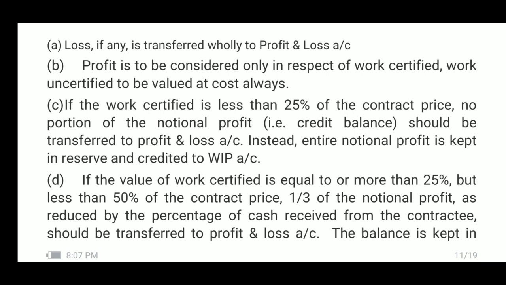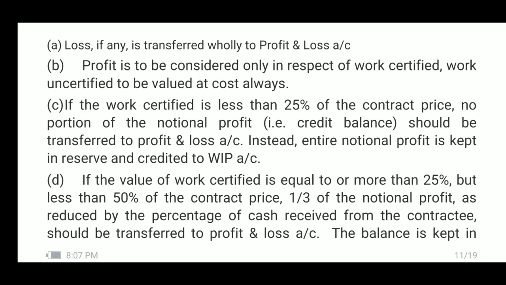If the work certified is less than 25% of the contract price, no portion of the notional profit is transferred. Notional profit means: when the contract account is closed or balanced, if there is a credit balance, the resulting figure is called profit. That profit is notional profit.